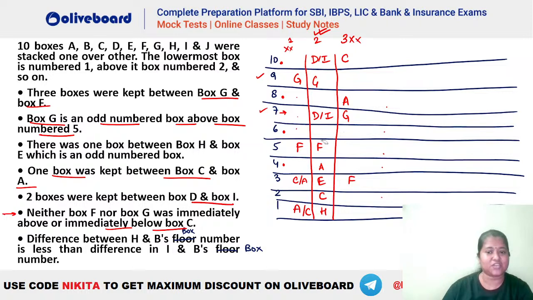Difference between H and B has to be less than difference between I and B. So that is not happening in here. Let's say if we take your B here. So this will be H and B, that is 1, 2, 3, 4. This is not less than I and B. This is greater than I and B. 1, 2, 3. Okay, there is some mistake in here. Chalo. Okay, so I'll check this question out once again, guys.